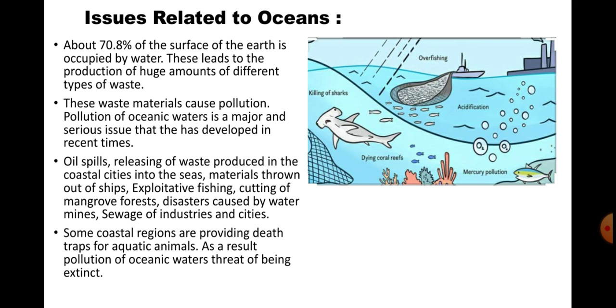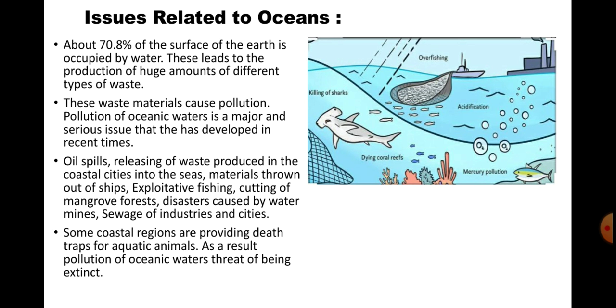Now you will say, sir, we are here only, how will we go to the ocean? But if in the future you get a chance to go there, you should keep in mind that we should not pollute the water. Because from these oceans only we get the rainfall.